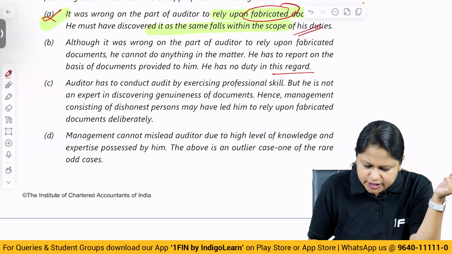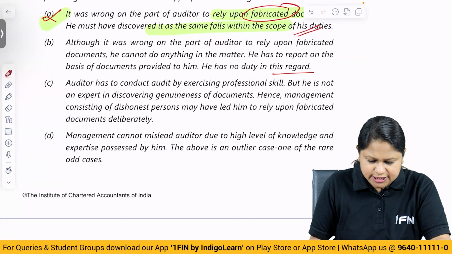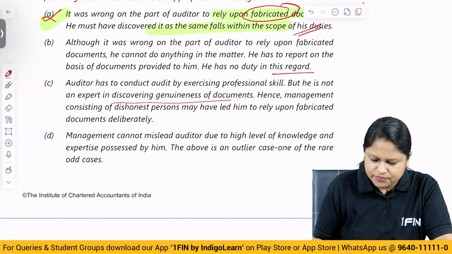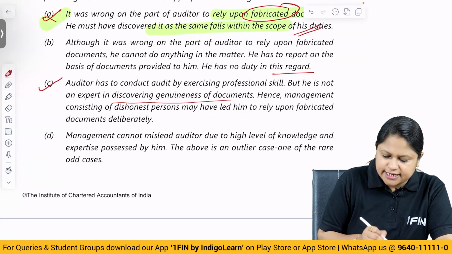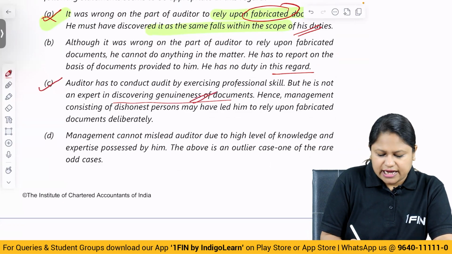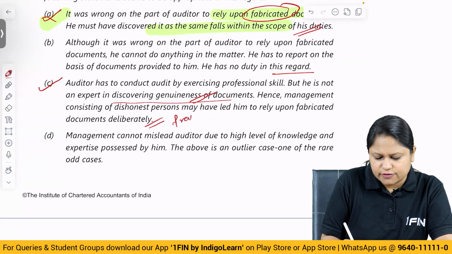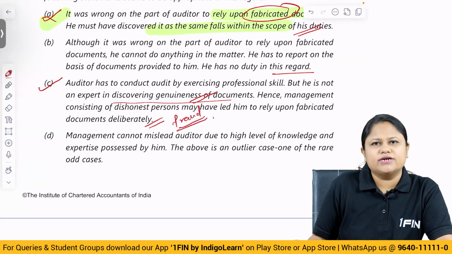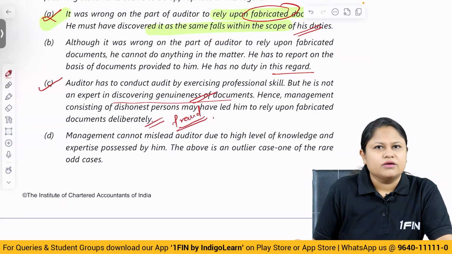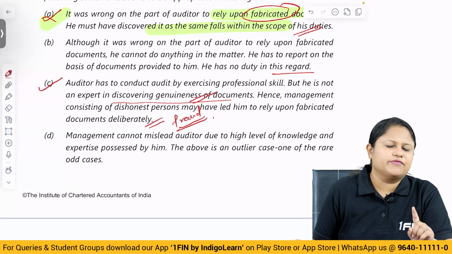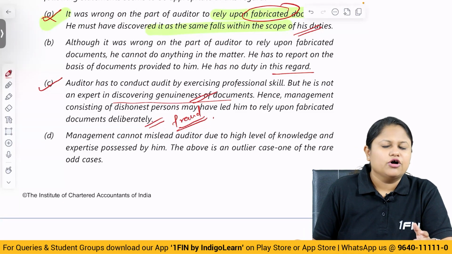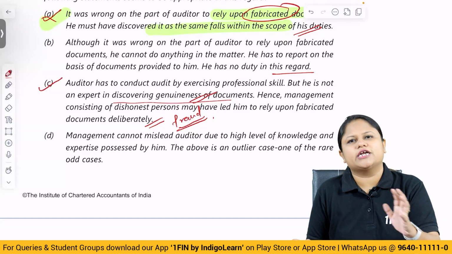Auditor has to conduct audit by exercising professional skill, but he is not an expert in discovering genuineness of the document. Hence, management consisting of dishonest persons may have led him to rely upon fabricated documents deliberately. This is correct, because he is not skilled in this area. And when something is done deliberately, it is done as a fraud. And understand, audit is never done for the purpose of identifying fraud. Our primary objective is only to obtain reasonable assurance. But during the course of audit, if we come across any misstatements, or where we see some indications of fraud, then only we apply further audit procedures to identify them.